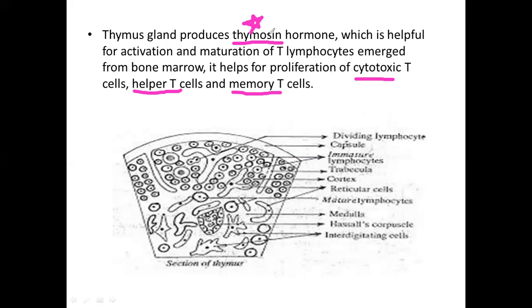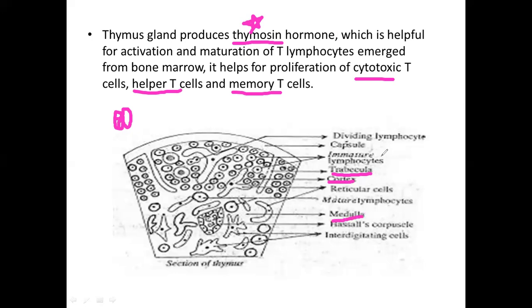Coming to the diagram of the thymus, as I have said, it is made up of two lobes like this. It is located in the anterior thoracic cavity, in front of the heart, just back of the sternum. The two lobes in turn have lobules. This is a transverse section of the thymus, so let's take one lobule. This is a single lobule. These lobules are separated by a structure we call trabeculae. The outer part we call the cortex, and the inner part we call the medulla.